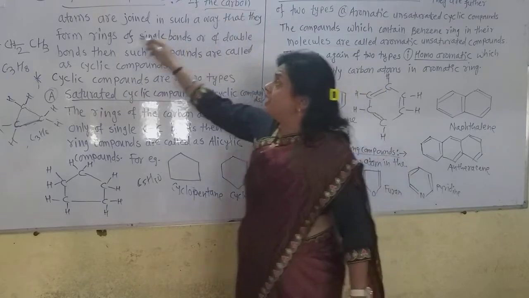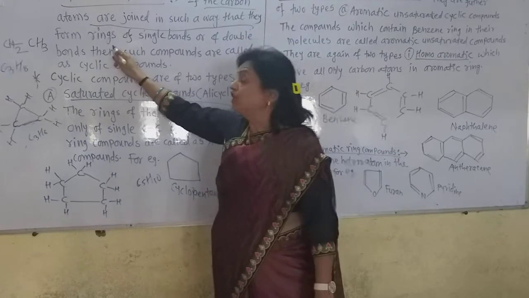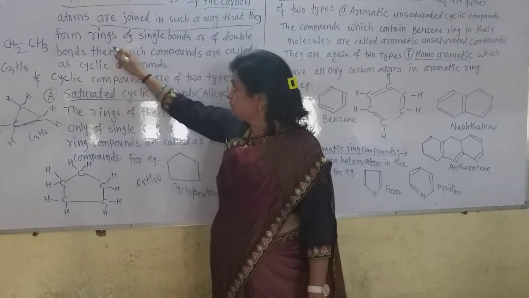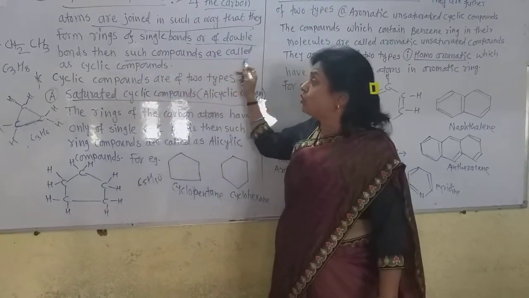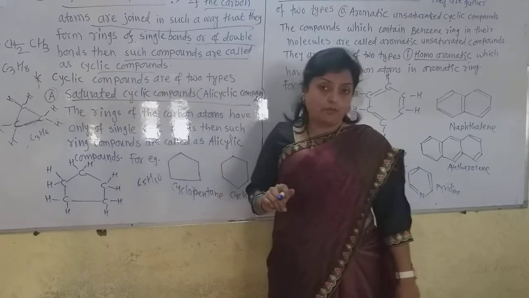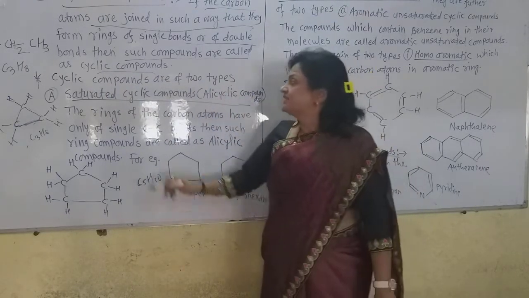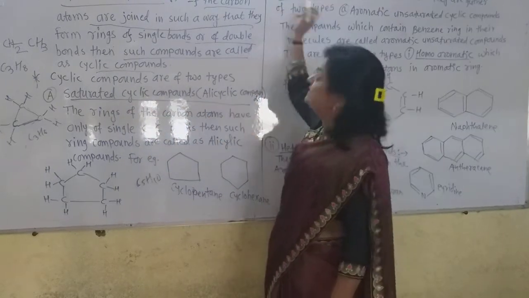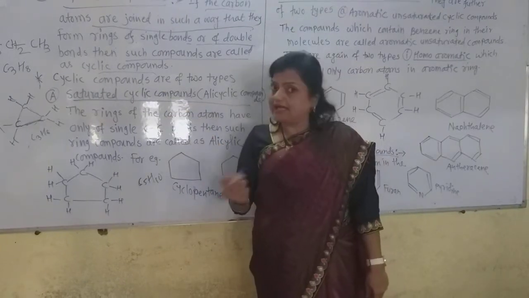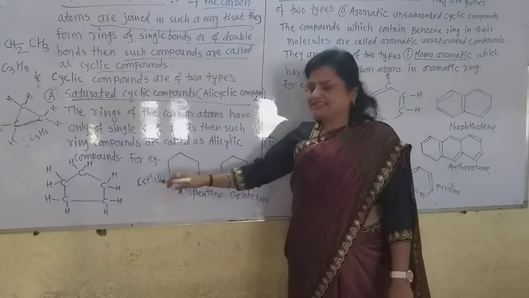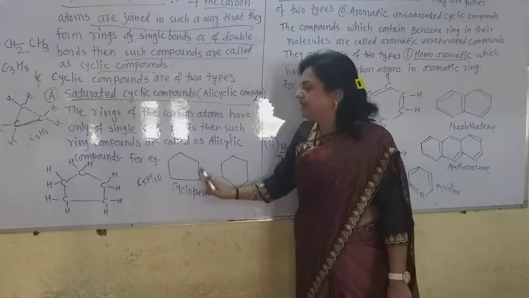If the carbon atoms are joined in such a way that they form a ring, closing the ring with single bonds or double bonds, then such compounds are called cyclic or ring compounds. Cyclic compounds are mainly of two types: saturated cyclic compounds and unsaturated cyclic compounds. Saturated cyclic compounds are the same as alkanes, like cyclopentane and cyclohexane. See here, only single bonds between the carbon atoms.